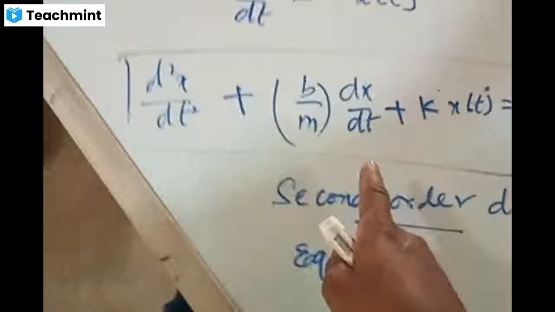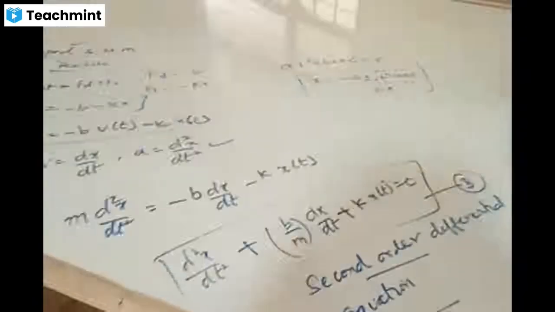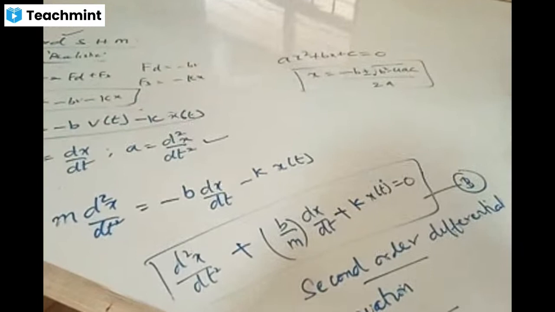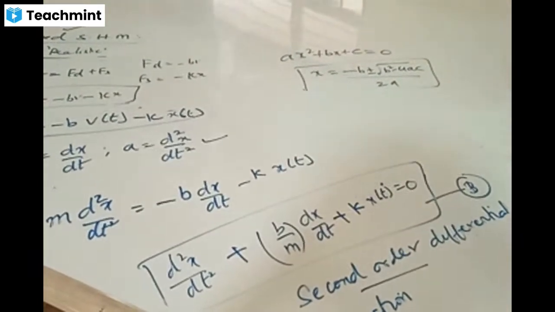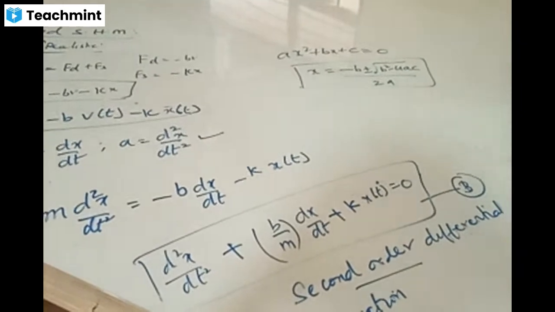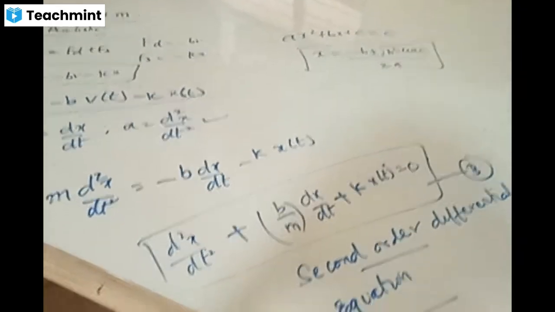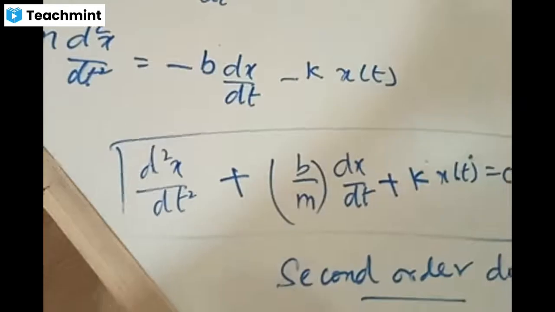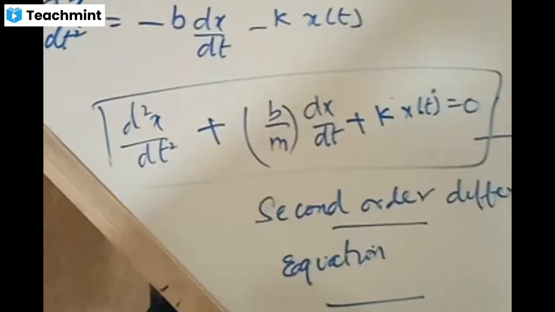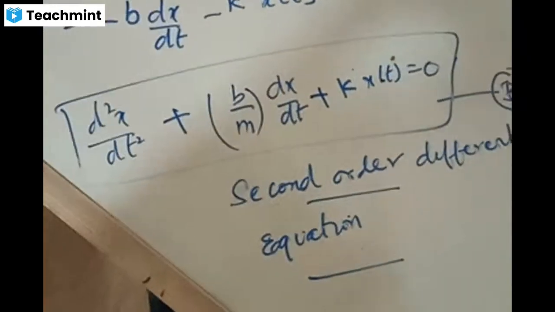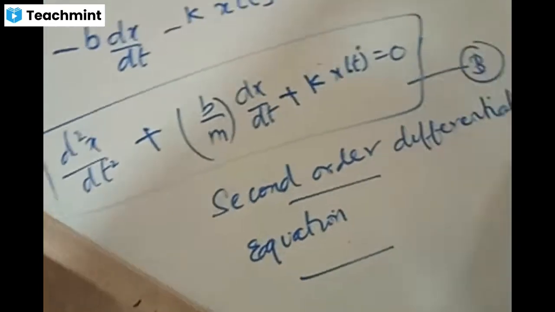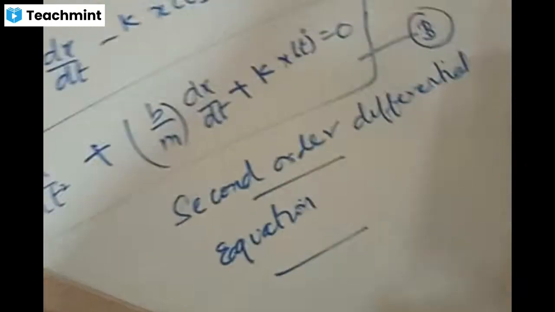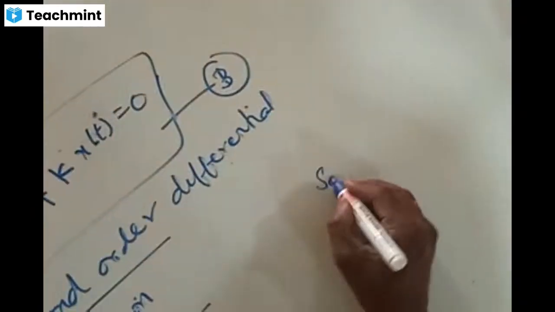Similarly, if you have a differential equation like this, ilanti oka differential equation, రెండిటి similar ఉంటాయి చూడండి. Both are similar, right? x square plus bx, అక్కడ a బదులు ఇక్కడ కాన్స్టెంట్ 1 ఉంది, b బదులు b by m ఉంది, c బదులు కాన్స్టెంట్ k వచ్చింది. Both are similar equation. కాకపోతే ఇది differentiation లో ఉంది కాబట్టి this is called as second order differential equations. You will be learning more about the second order differential equations in your higher classes. And this kind of second order differential equations will be having solution like this.